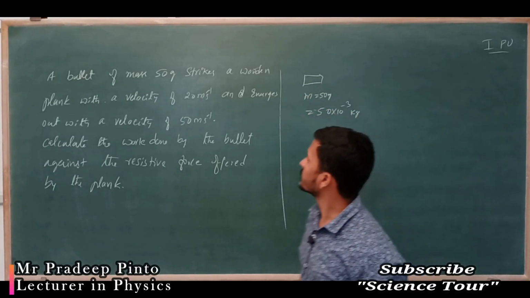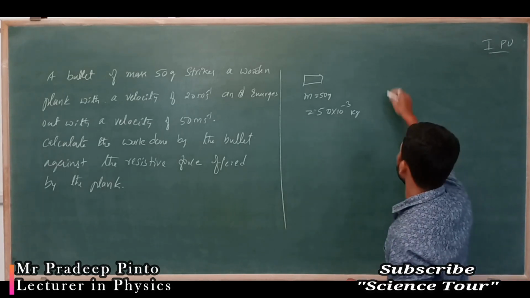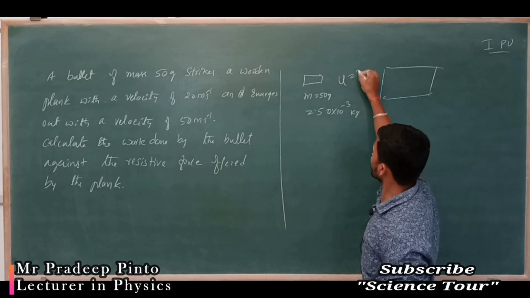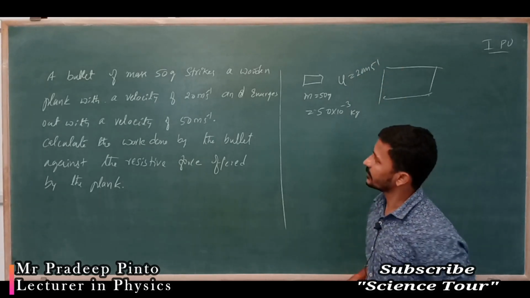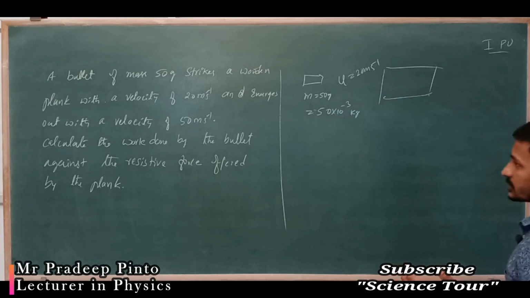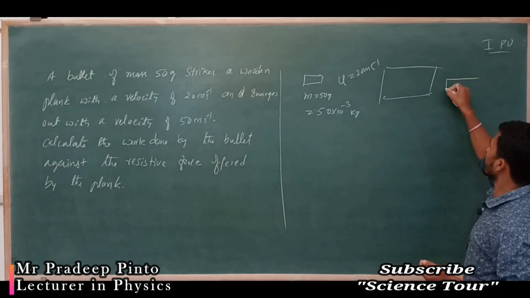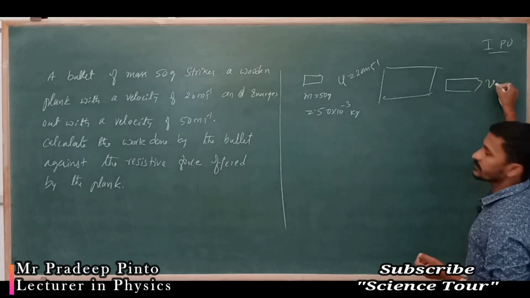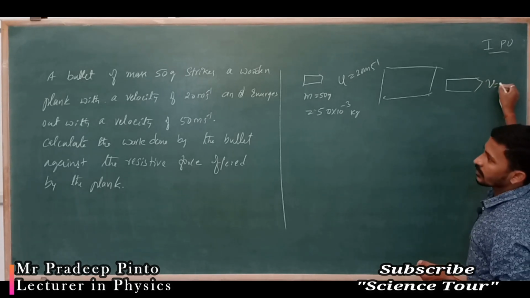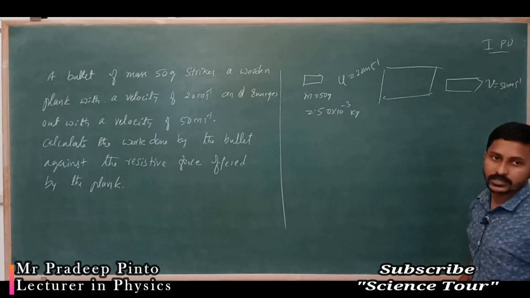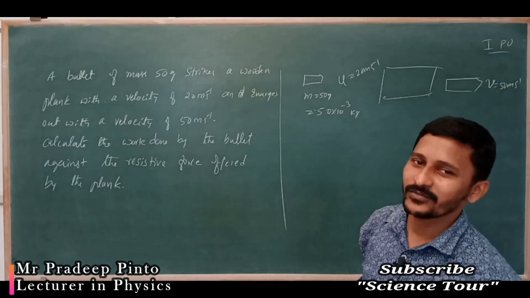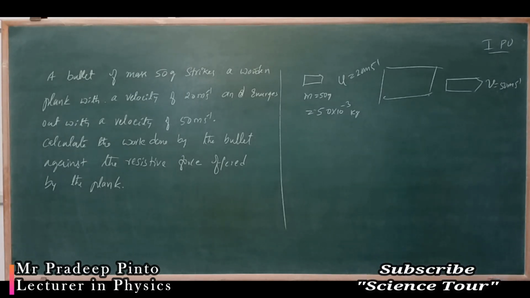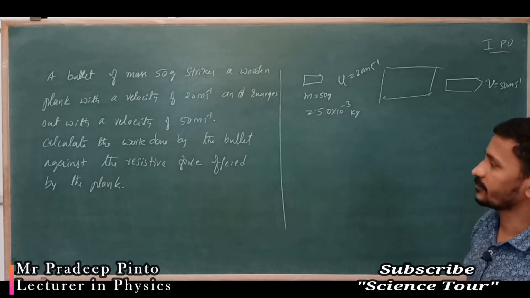Okay. So it strikes a wooden plank with a velocity of 20 meter per second. Okay, initial velocity u is equal to 20 meter per second, and emerges out from, that is final velocity v, which is equal to 50 meter per second. So next, calculate the work done by the bullet against the resistive force offered by the plank.